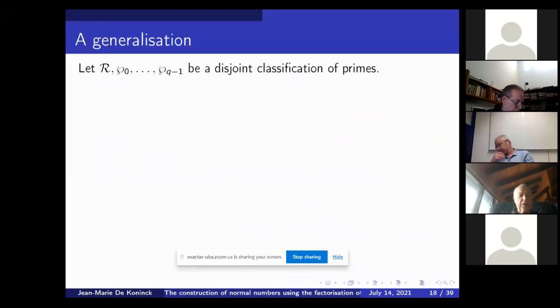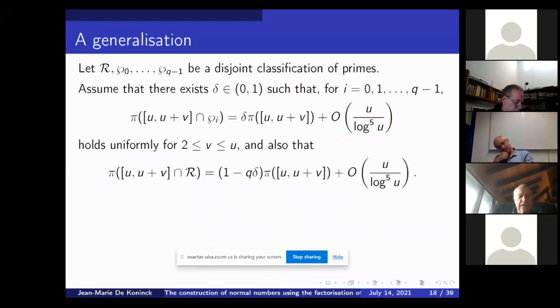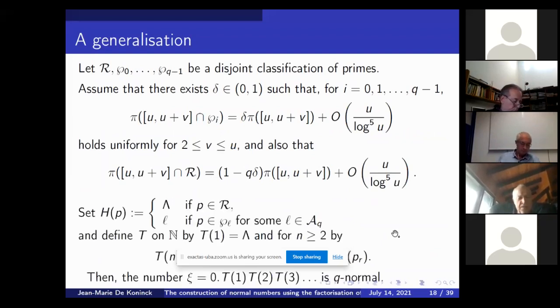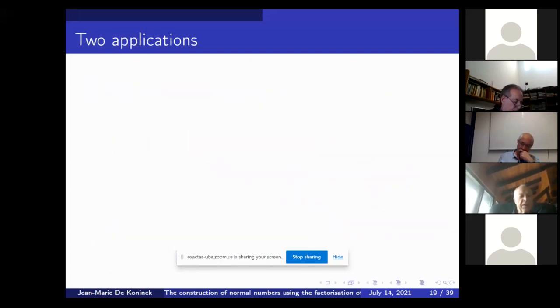Okay, we can generalize that result. Start again with the disjoint classification of primes, but then we don't require R to be so small. It can be big. The set R of primes could be of positive density, and we still have the same type of result to create a normal number. You'll understand very well with an example.